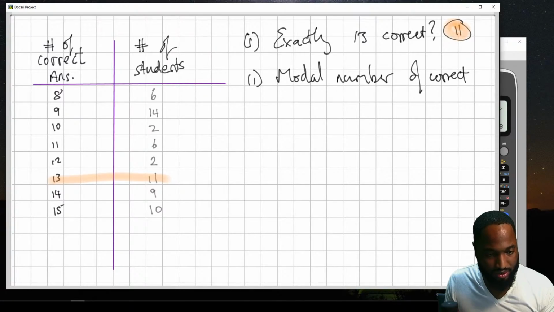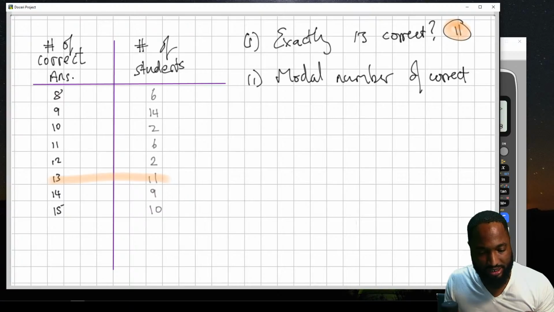What is the modal number of correct answers? So I'm just waiting on the chat to pop up. 9, 9, 9, 9. Yeah. So it is 9. So don't get tired and put 14. It's 9, because the most amount of students get 9 correct.